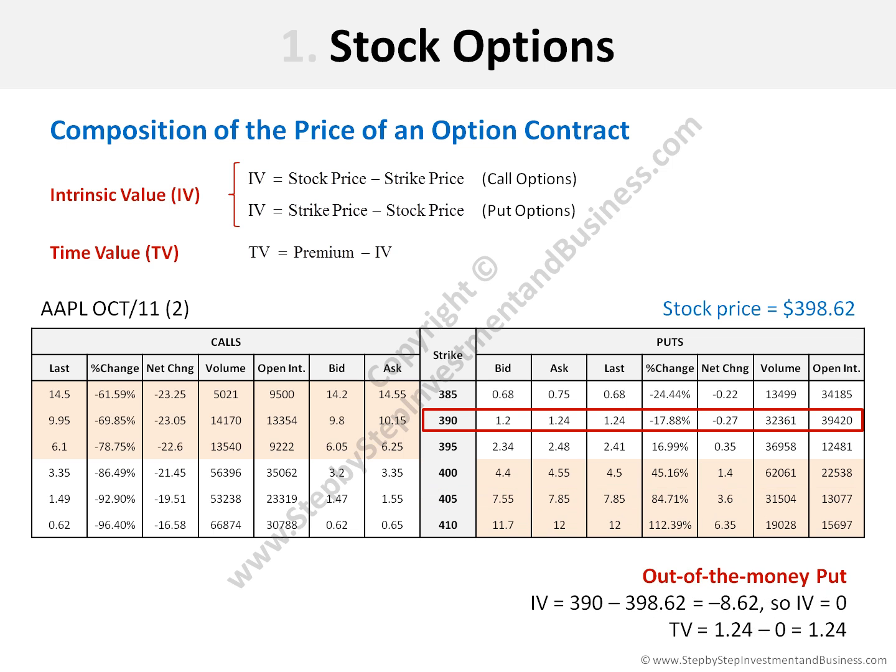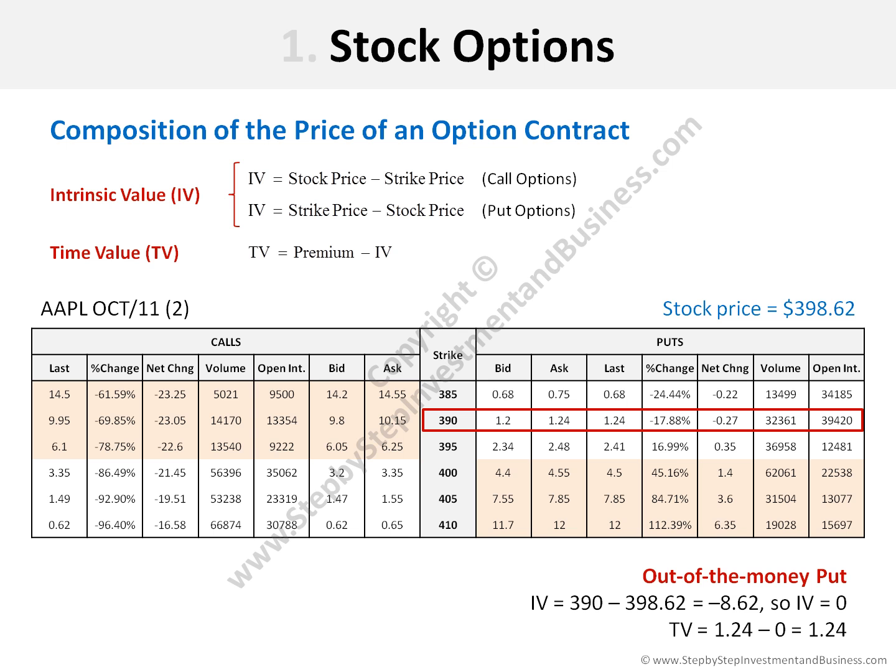Now, let's analyze an out-of-the-money put. The intrinsic value of this option, as it is a put, like the previous one, is equal to the strike price, in this case 390 minus the stock price, which is 398.62. The difference between 390 and 398.62 is negative. It is minus 8.62. As this value is negative, then the intrinsic value of the option is 0.